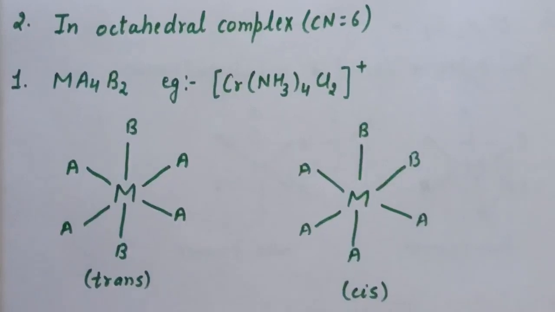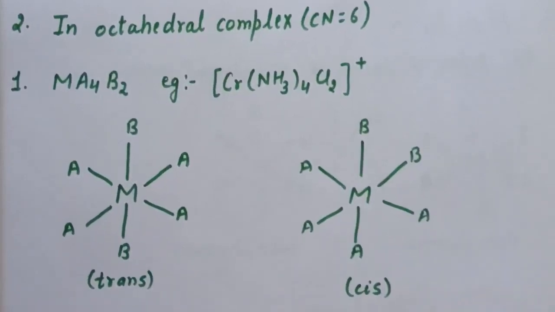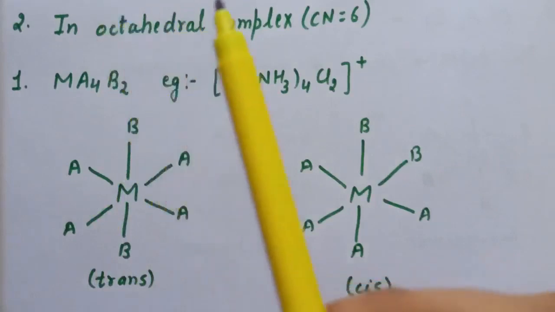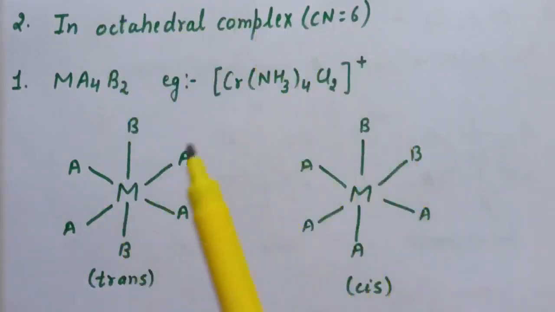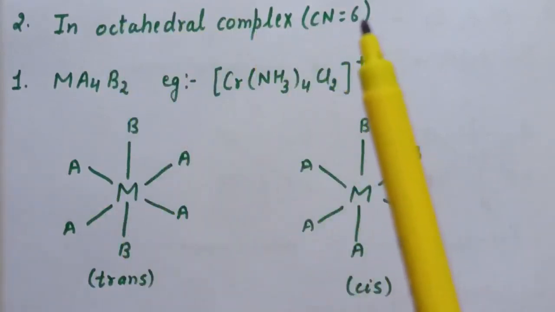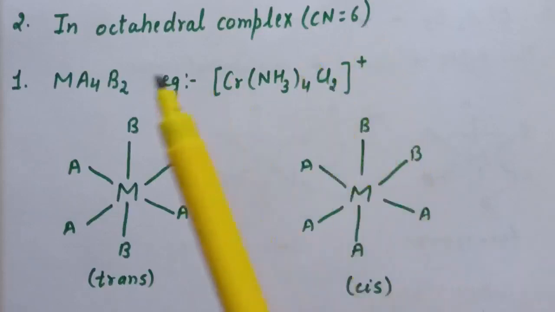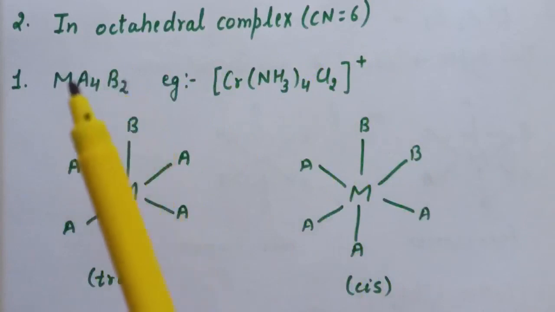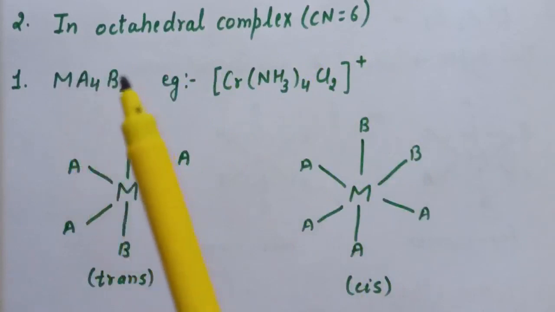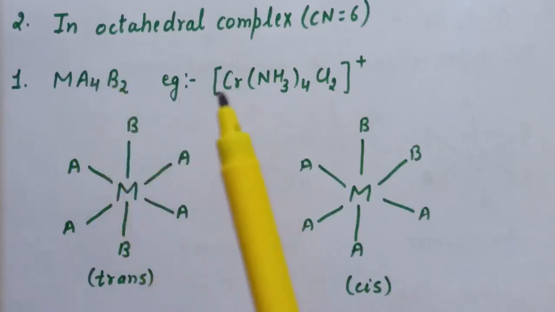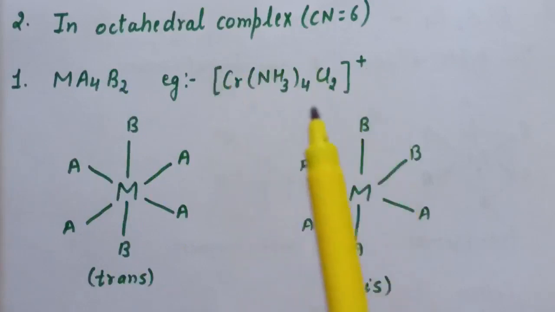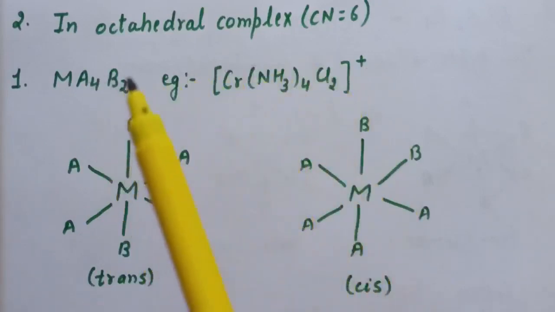Now next we will discuss geometrical isomerism in octahedral complexes. So this is the arrangement of ligands in octahedral complexes, and in octahedral complexes the coordination number is 6. That is, 6 ligands are directly attached to the central metal atom. So in octahedral complexes the first type is Ma4B2. Here M is the central metal atom, and A and B are two types of ligand. An example is [Cr(NH3)4Cl2]+. So this cationic complex is an example of the Ma4B2 type.